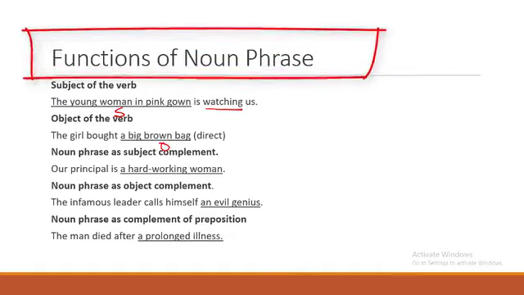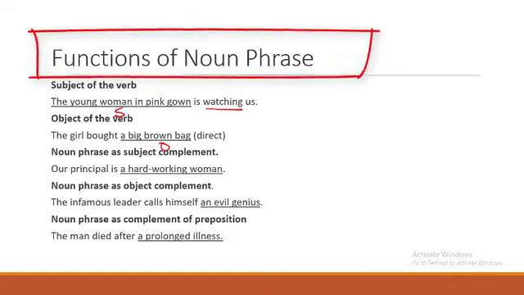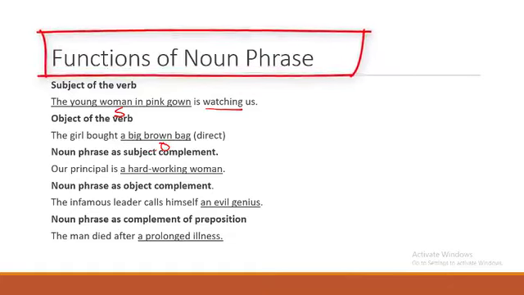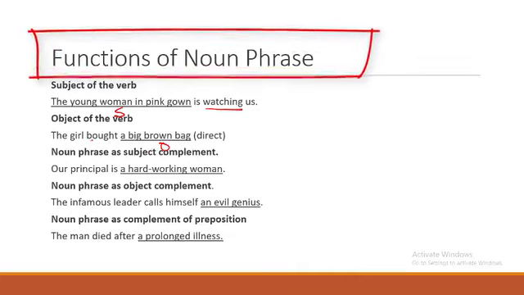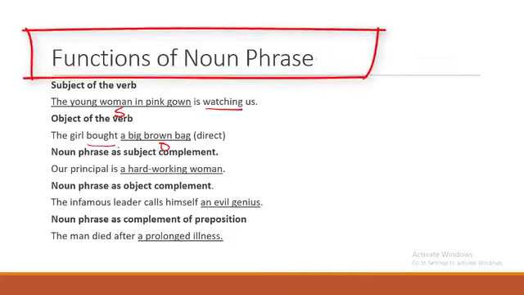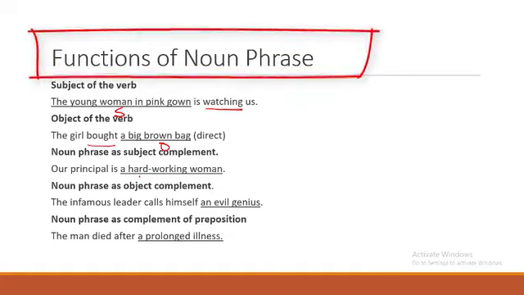What did the girl buy? The big brown bag here is a noun phrase. What is the grammatical function? It is serving as the object of the verb bought. So we can also have the noun phrase as the subject word complement.